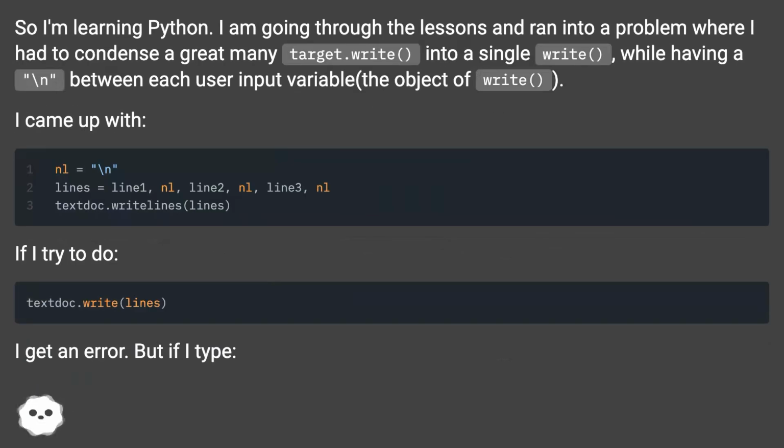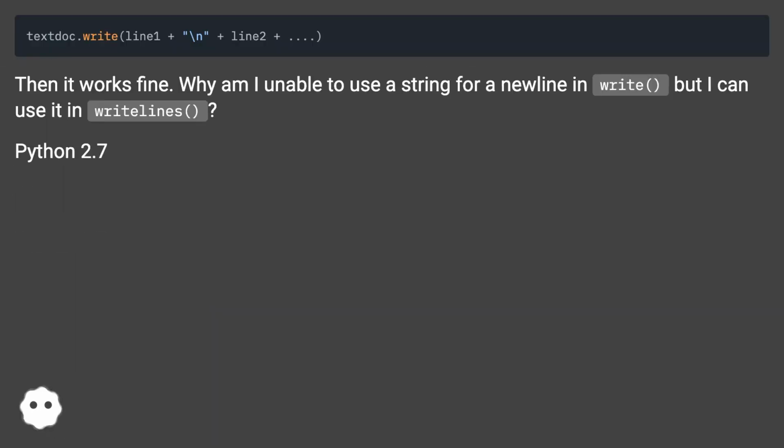So I'm learning Python. I am going through the lessons and ran into a problem where I had to condense a great many target.write calls into a single write, while having a \n between each user input variable, the object of write. I came up with, if I try to do, I get an error. But if I type, then it works fine. Why am I unable to use a string for a new line in write, but I can use it in writelines? Python 2.7.